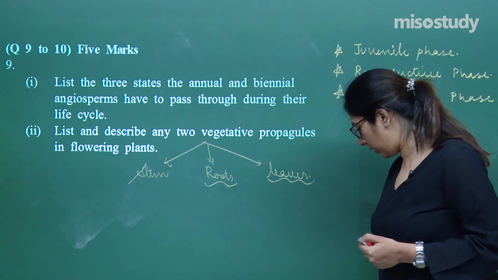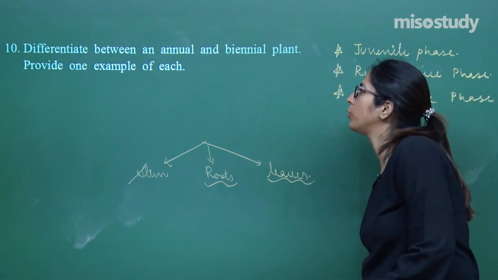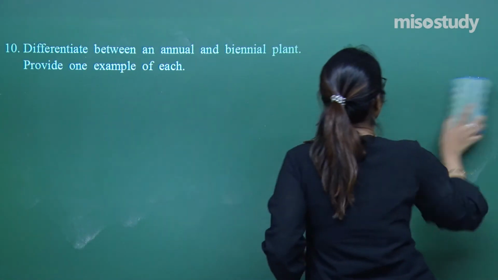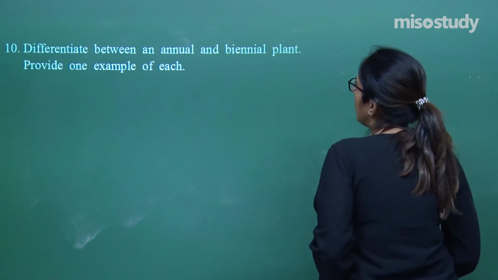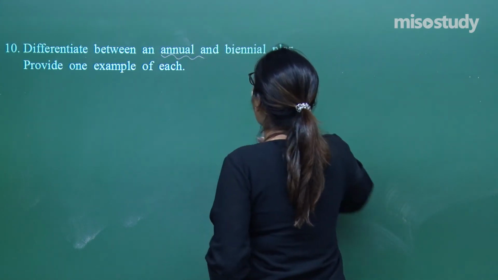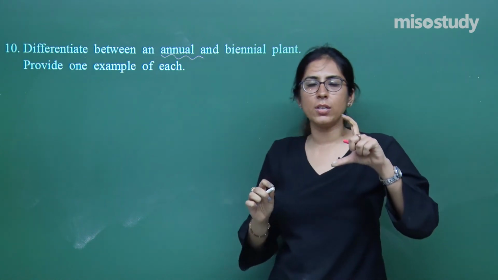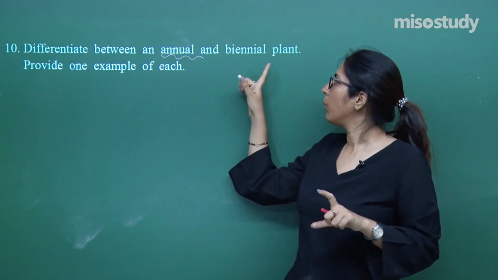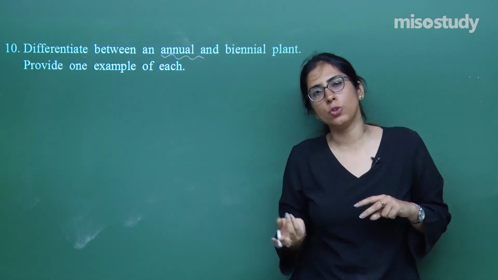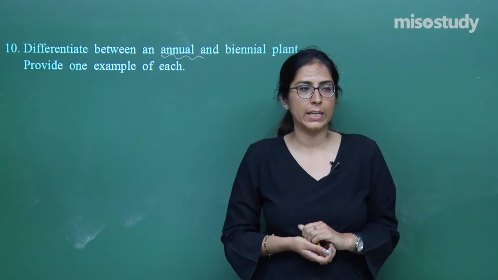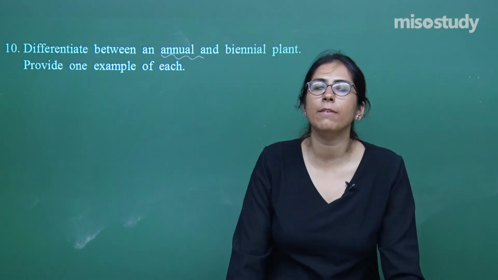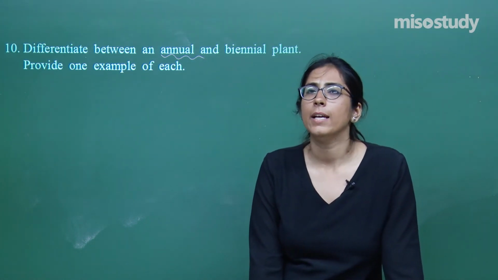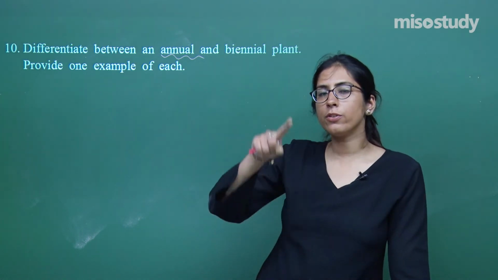Now let's move on to the last question of today's session, question number 10. Differentiate between an annual and a biennial plant. An annual plant is that plant which completes both the phases, the vegetative phase and the reproductive phase, within a single year. Whereas a biennial takes 2 years for the whole completion of its life cycle. In the first year, it will have a vegetative phase. In the second year, it will have a reproductive phase. That means in the second year, it will produce the fruits. So this is the whole thing.